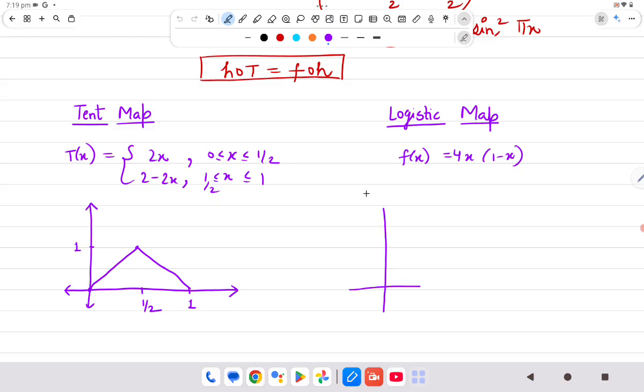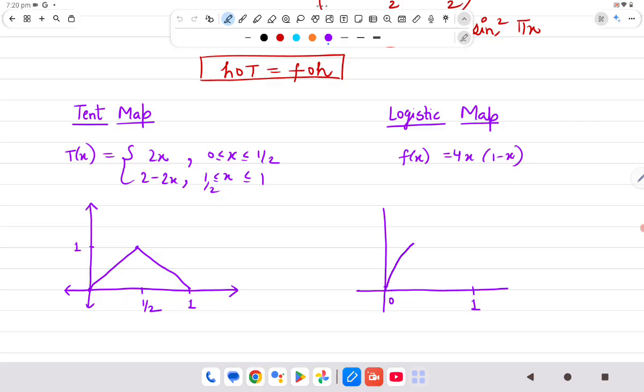And here, it will be cutting the axis at 0 and 1.